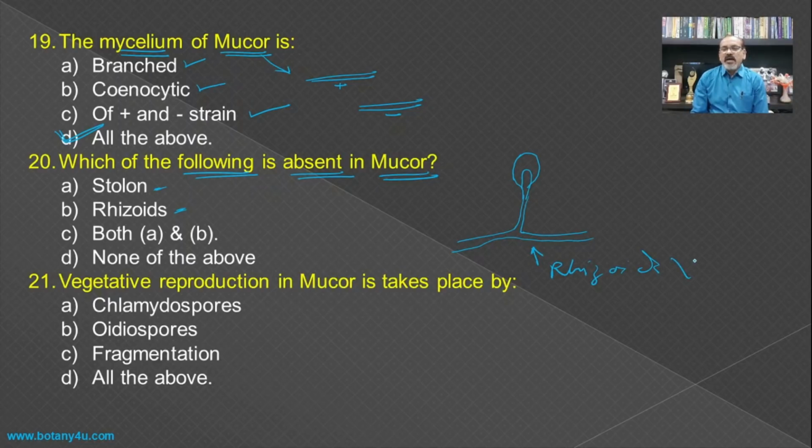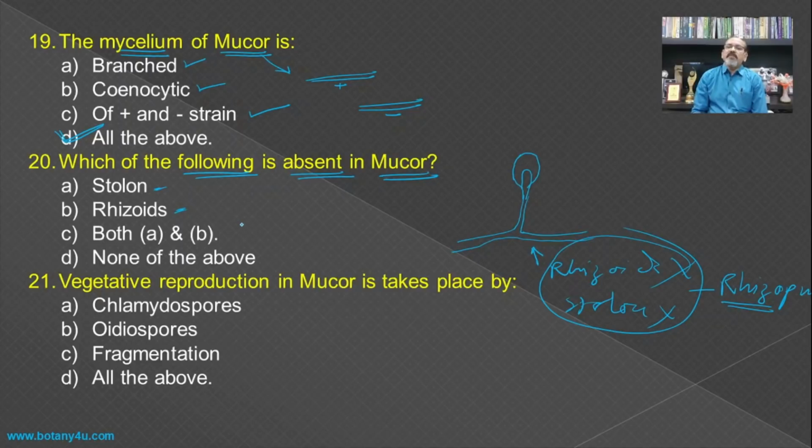So rhizoids are not present, and even the stolon is also not present in the mucor. Presence of rhizoid and the stolon are the characteristic feature of the rhizopus, which is again one of the members of the Zygomycetes, and hence the stolon is also absent and rhizoids are also absent, and hence both A and B becomes the answer for this question.